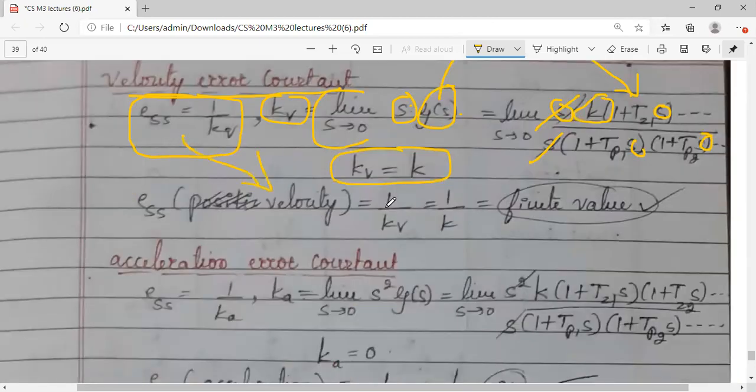And what will be the error? The error will be equal to 1 by Kv, or 1 by K. Practically speaking, K is the gain value, so you will get some error which is of finite value. So this is about the velocity error constant. Similarly, we will go for the acceleration error constant.